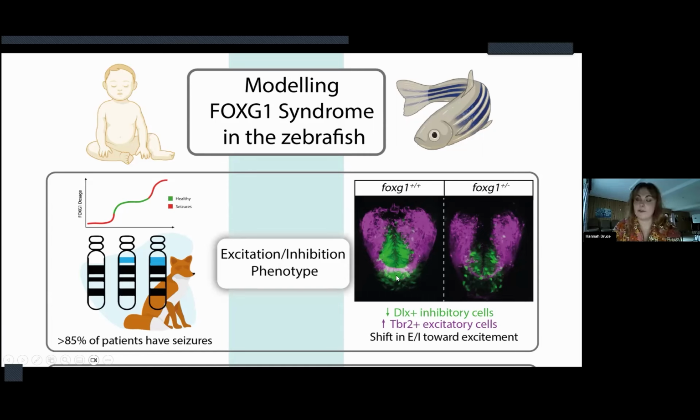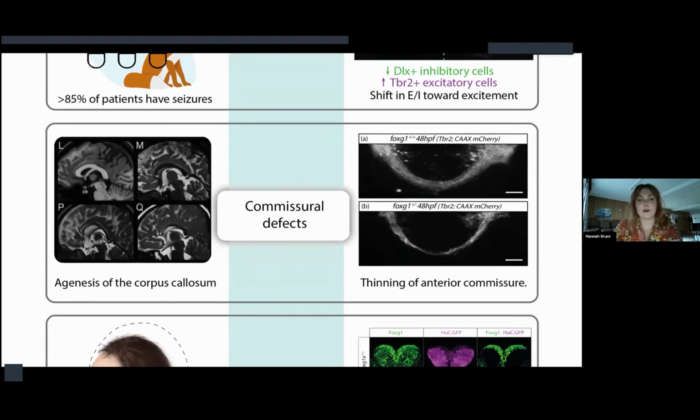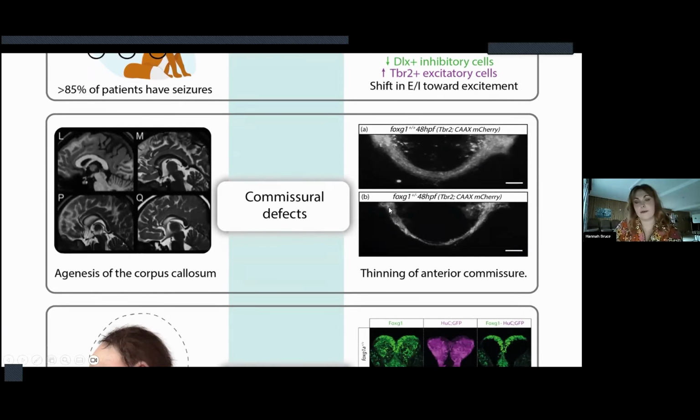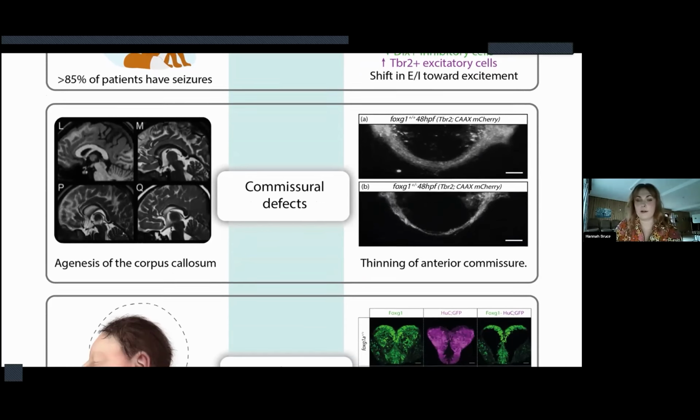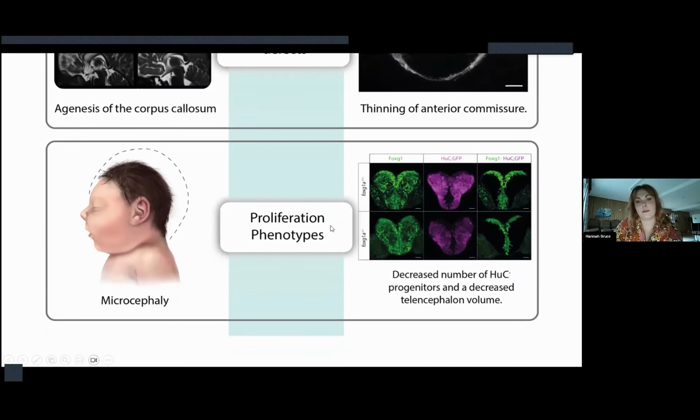And in our zebrafish model, we see this as a change in cell numbers. So the heterozygous mutant has a decrease in the number of inhibitory interneurons and a slight increase in the number of excitatory neurons, which shifts E/I towards excitation. We also confirmed that there was a commissural deficit by looking at the anterior commissure and a proliferation phenotype, which reflects the microcephaly that we see in patients.